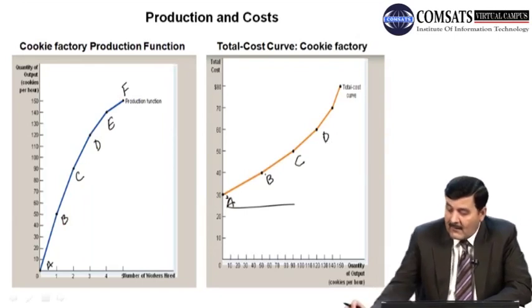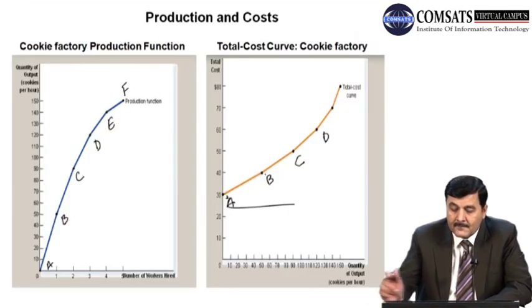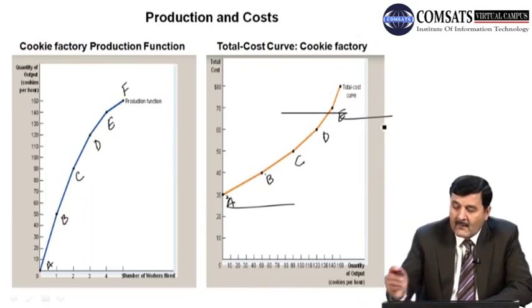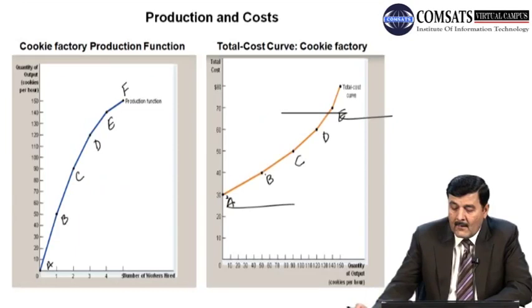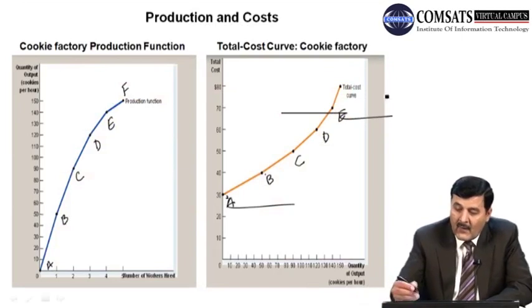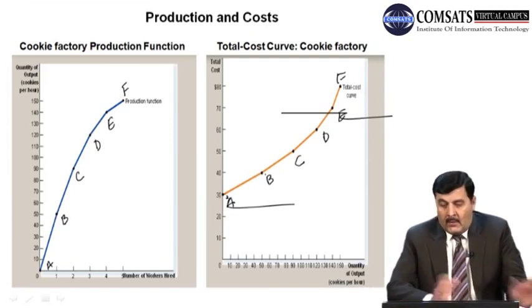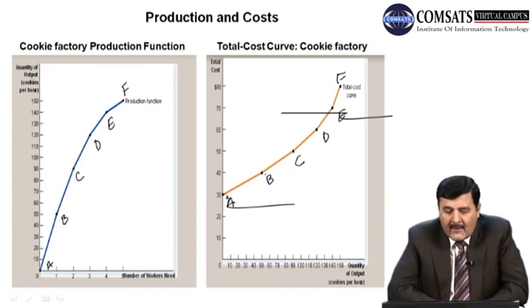We have a point D, and then we have a 140 output. 140 के अगेंस्ट जो हमारी कास्ट है that is 70. We have a point E here, and then next we have an output which is 150 units, and the total cost is 80, and we have a point F here. So if we combine or join these points A, B, C, D, E and F, we will get the total cost curve.